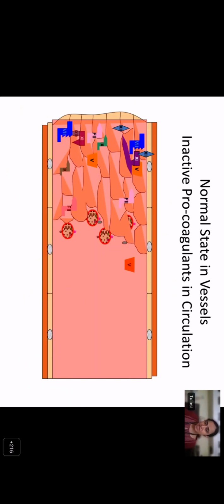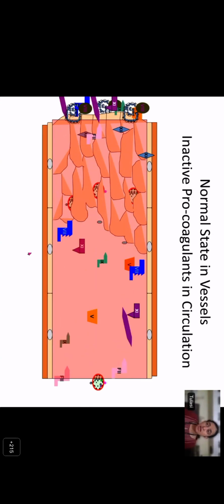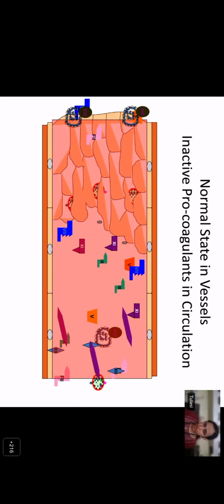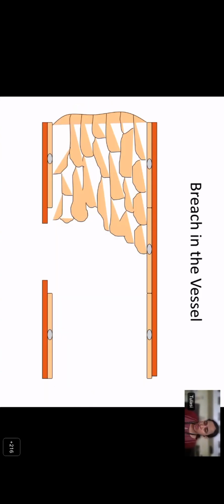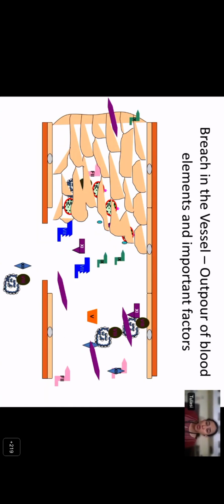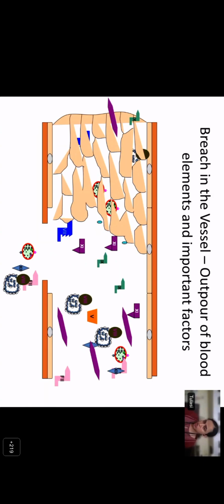So in the normal state in the vessels, you have a normal intact endothelium where the collagen and tissue factor are not exposed, and you have the coagulation factors, the platelets, and the von Willebrand factor all in the circulation flowing smoothly. When there is a breach, cut, or injury, there is exposure of tissue factor. There is also outflow of blood and its components. Now you need something to stop the flow of the blood and form a clot at the site of the injury.